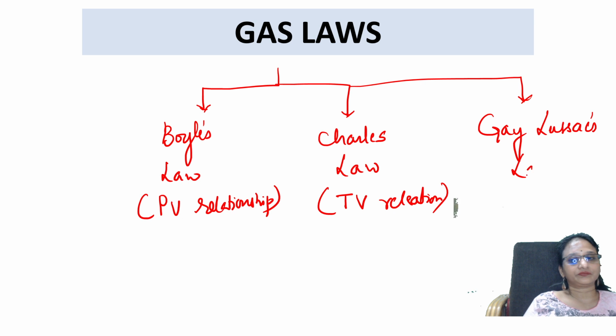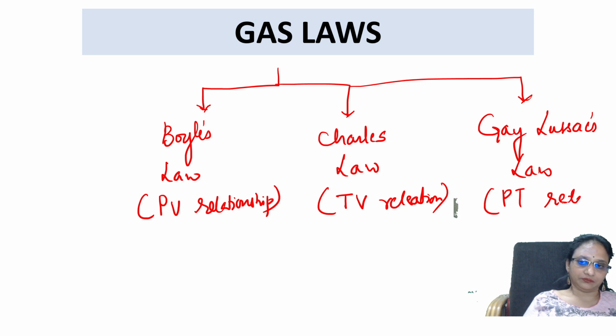Gay-Lussac's law is called the PT relationship. Boyle's law is the PV relationship, Charles' law is the VT relationship, and Gay-Lussac's law is the PT relationship.